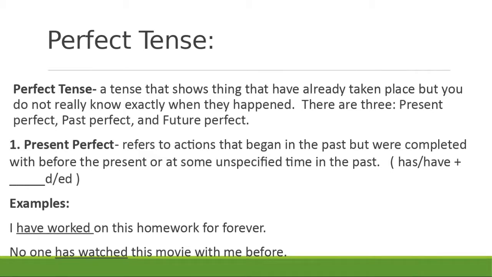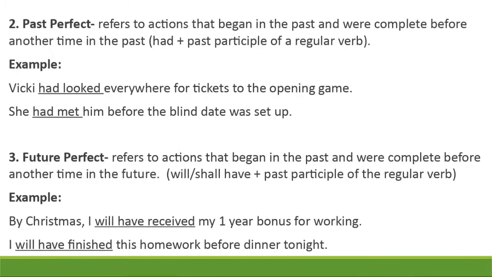I hope that's not true for you, but you can see have before the verb, you can see the verb work, you can see the ed, and so your brain can immediately say present perfect tense. No one has watched this movie with me before. Again, we have the word has, we have the verb with an ed, we can immediately say this is present perfect tense.